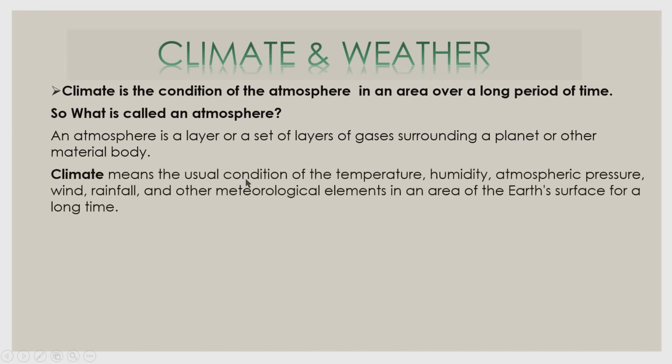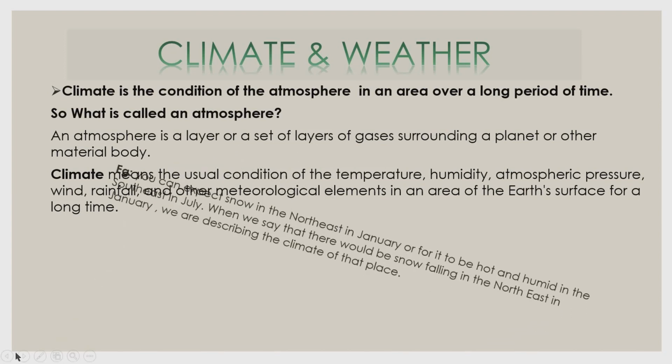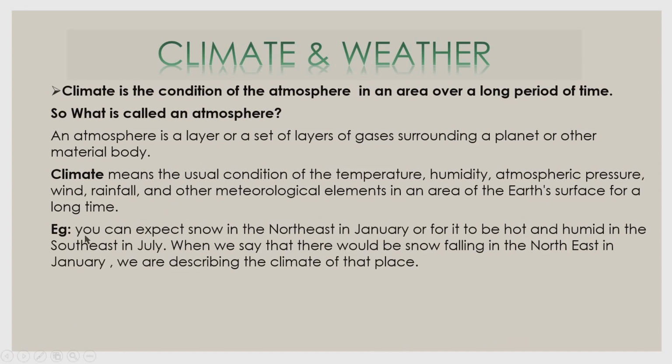Climate means the usual condition of the temperature, humidity, atmospheric pressure, wind, rainfall and other meteorological elements in an area of the Earth's surface for a long time. Example: you can expect snow in the northeast in January or for it to be hot and humid in the southeast in July. When we say that there would be snow falling in the northeast in January, we are describing the climate of that place.